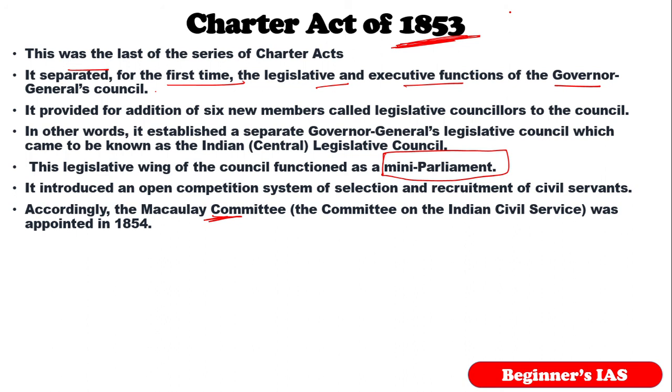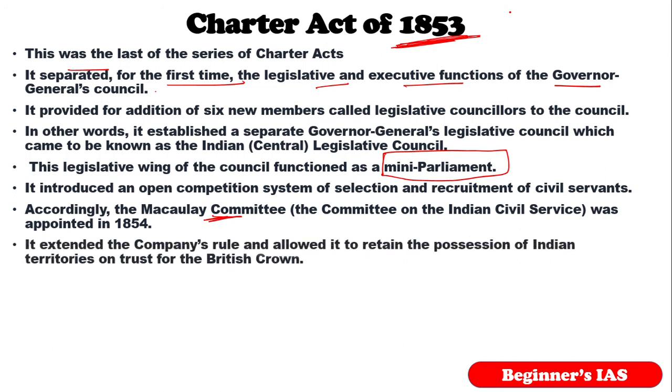See here, it extended the company rule, but kindly remember, it allowed the company to retain possession of Indian territory only in trust for the British Crown. In the last charters, it specified a particular period, like it extended the monopoly for 20 years.